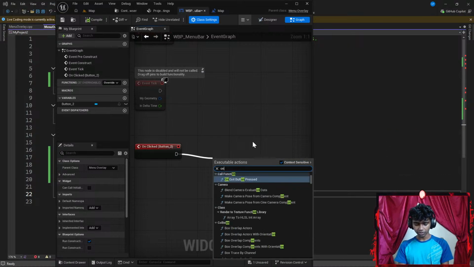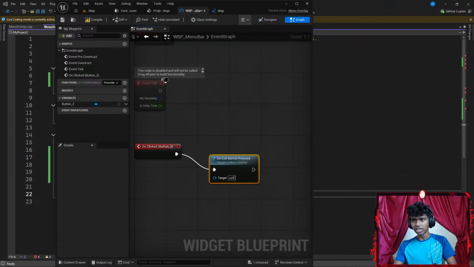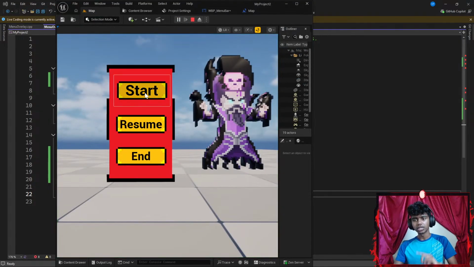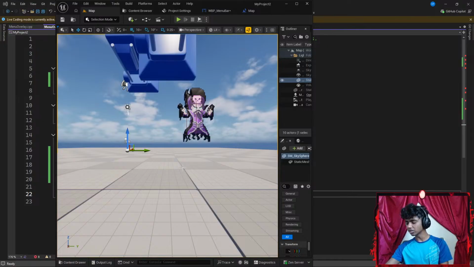That's it, let's go ahead and find something like on exit. There we go, on exit button pressed. And that's pretty much it. Let's go ahead and run the code here. Now, if I were to run the command, let's see what happens. If I click start, nothing happens. If I click resume, nothing happens. But if I click end, my program does end. So that part works, that's good.